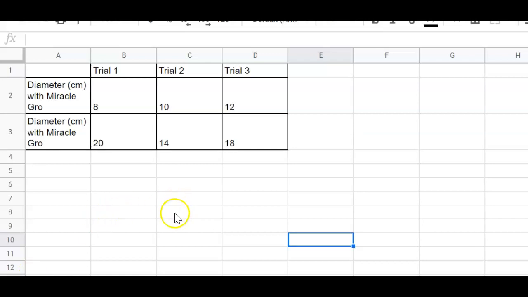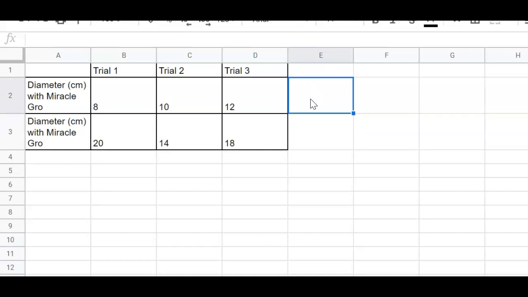Hi, this is a little tutorial on how to use Google Sheets to make averages for you, so you don't have to use your computer or calculator to do that. So I have a data table here. It's got different size tomatoes that I have measured. And I want to average these because they are independent, and I just want to know what the average size for my tomatoes will be for Miracle-Gro.